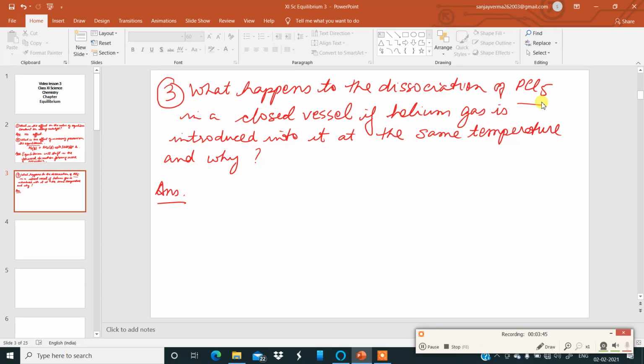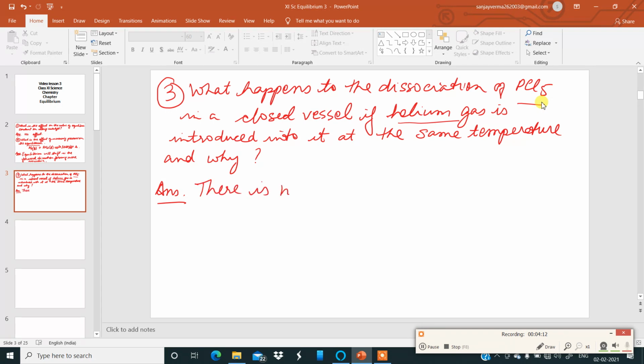What happens if helium gas or noble gas, inert gas, is put into a gas jar at the same temperature, and why? Now keep in mind, helium gas, it is an inert gas. And addition of inert gas does not add to the volume in the container. So the answer will be there is no effect.